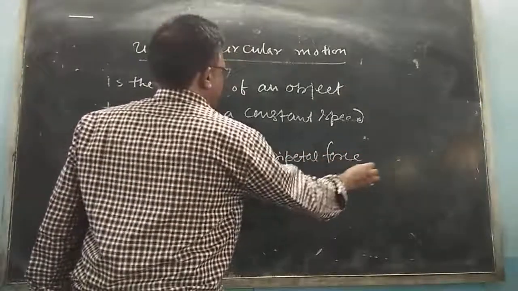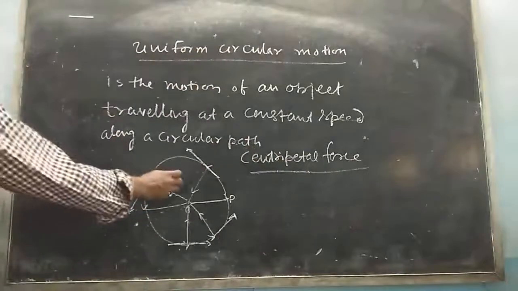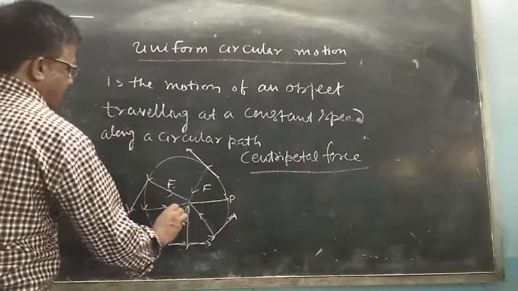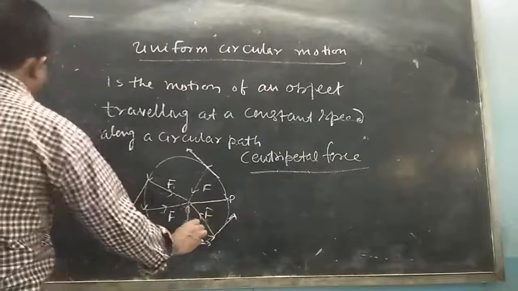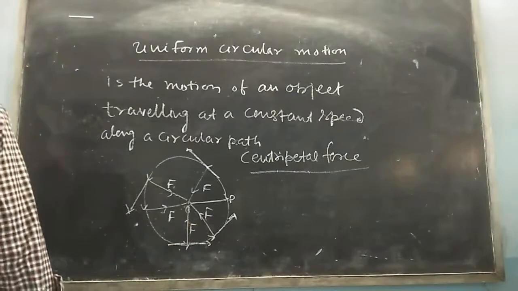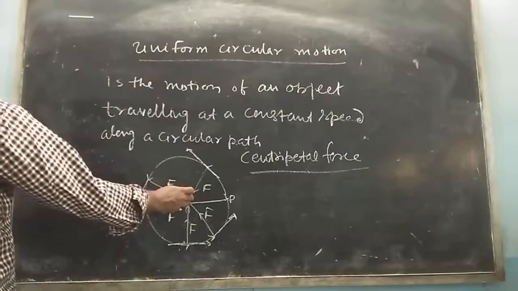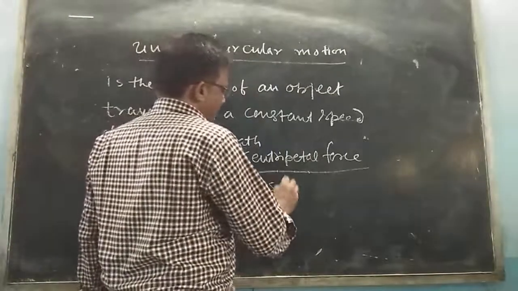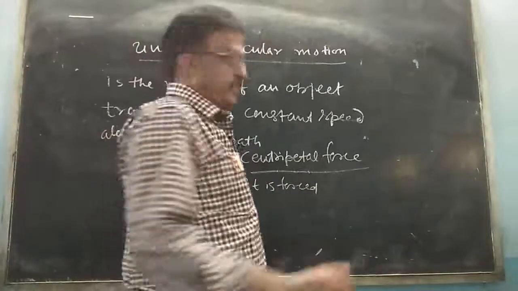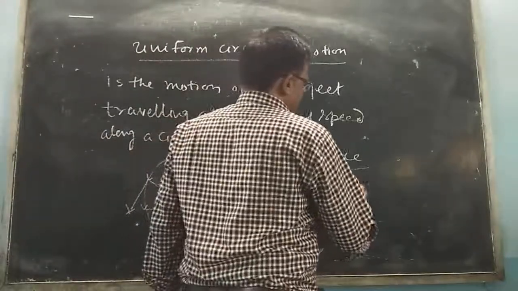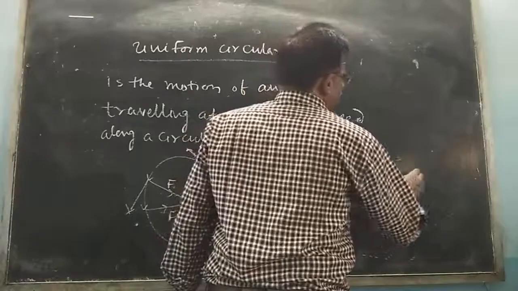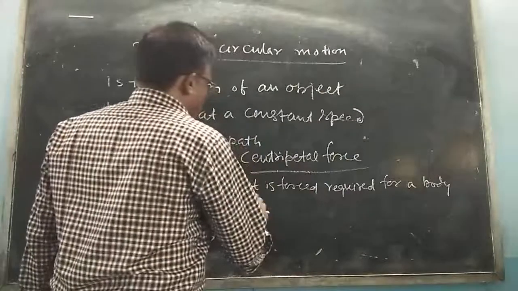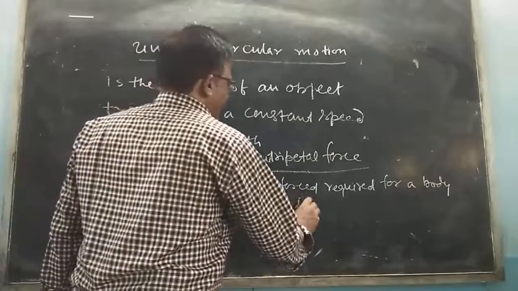What is that? A centripetal force, look here. Here is the force which acts. F is the force required to move the body uniformly in a circle. It is the force required for a body to move in a circle.